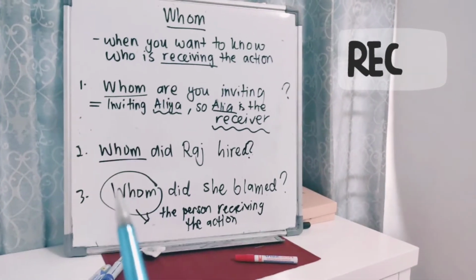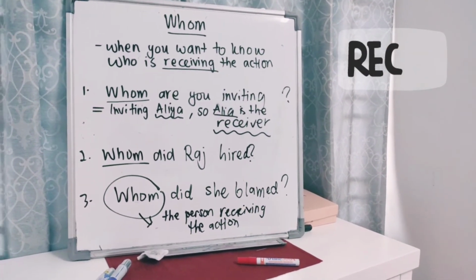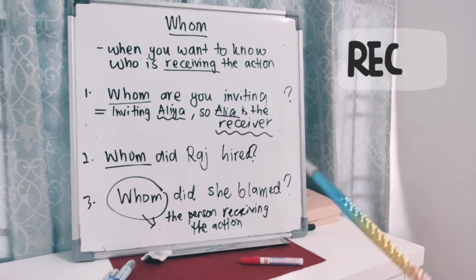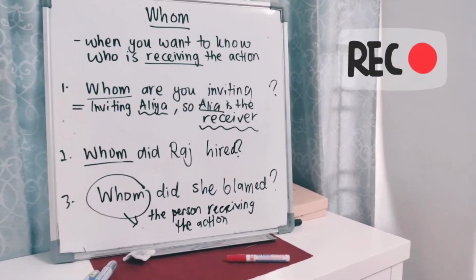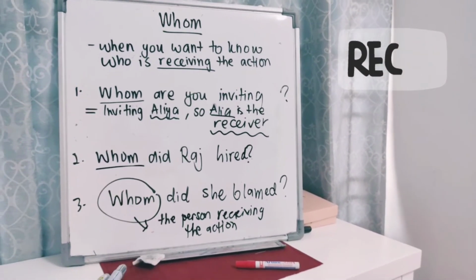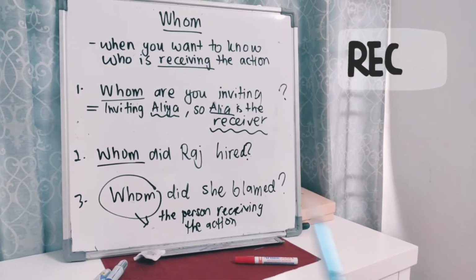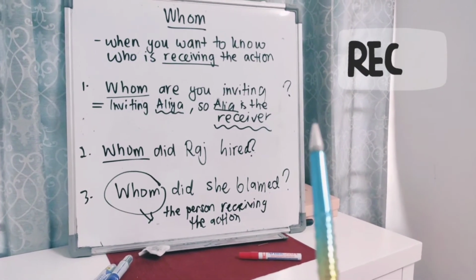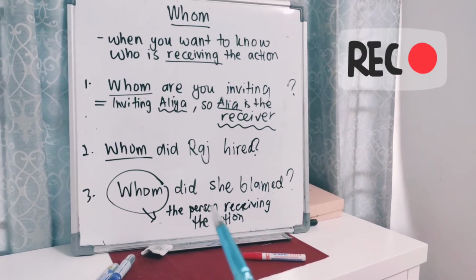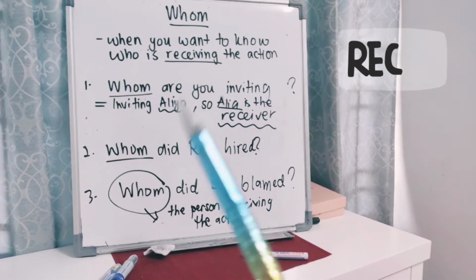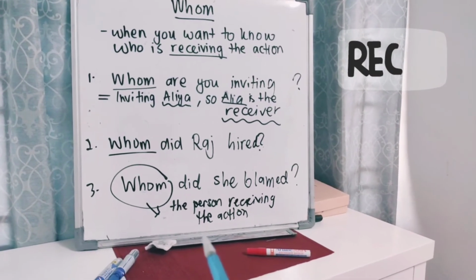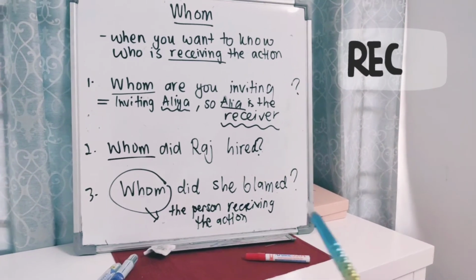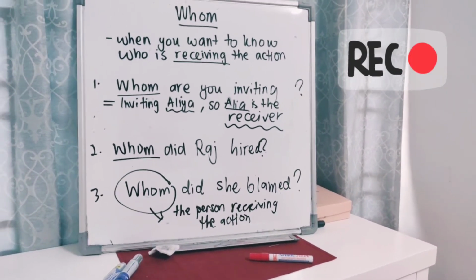Number 2. Whom did Raj hire? Now we are looking for someone that Raj hired. It means that someone we are looking for is the receiver. That's why we use whom. Number 3. Whom did she blame? We are not talking about this she, because she is the doer of this action. So now we are looking for the person who she blamed. It means the person receiving the action. We are looking for the person that she blamed. That's why we use whom.